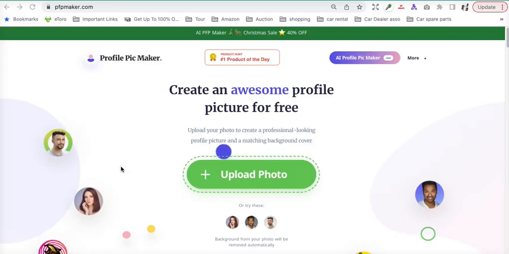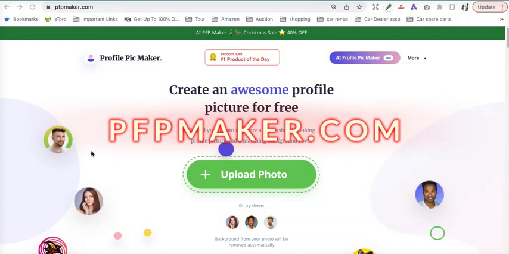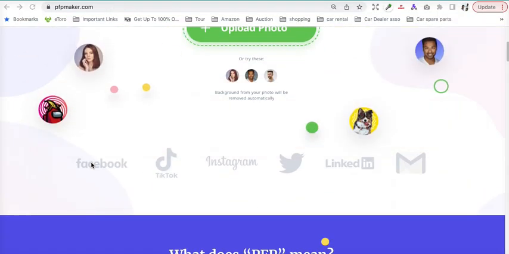Do you know you can create content for free without paying a single penny? So what are you waiting for? Let's jump in. 1. Maker.com.